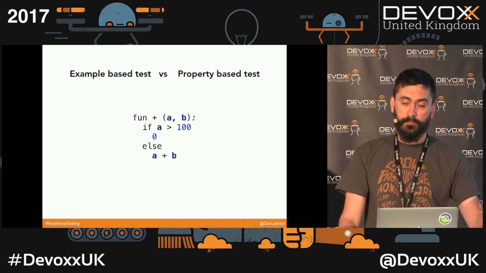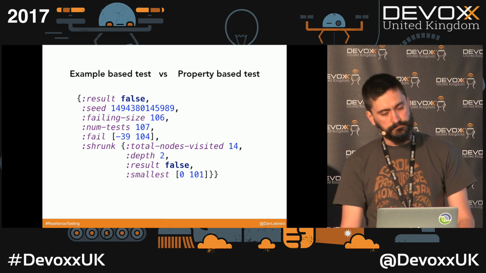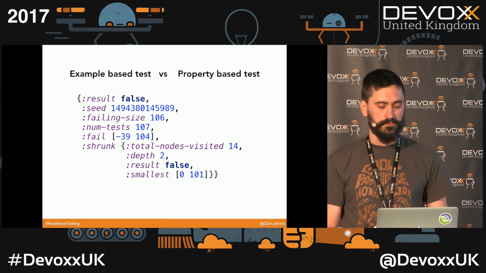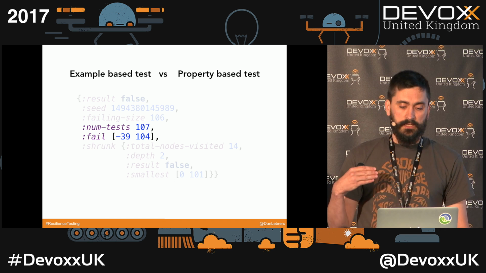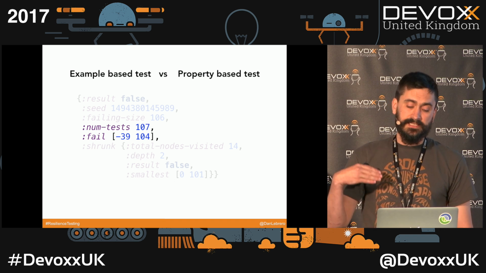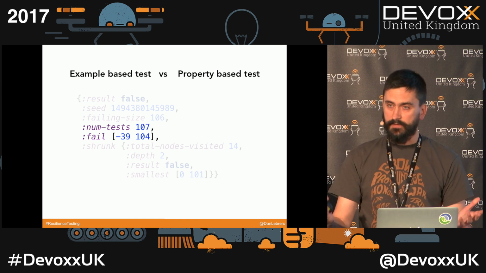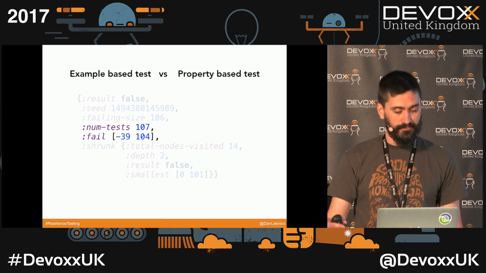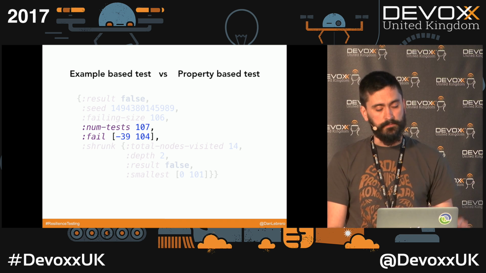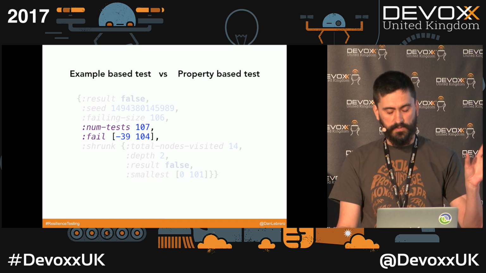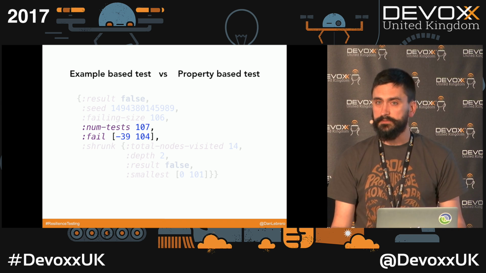So if we run the property test, we are going to get an output something similar to this. Let's focus on those two lines. What those two lines are telling us is that the library was able to generate 106 cases, 106 random A's and random B's, and everything was fine. But then on the 160th time, it found that the property failed. And it failed with those two particular values. So if you have A equals minus 39 and B equals 104, then the property fails.